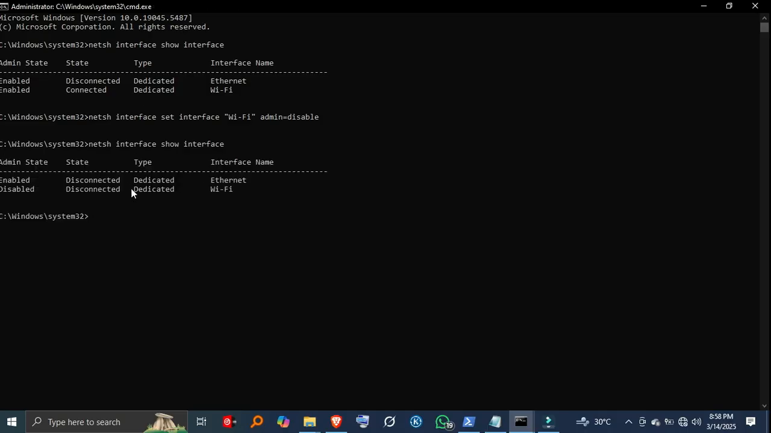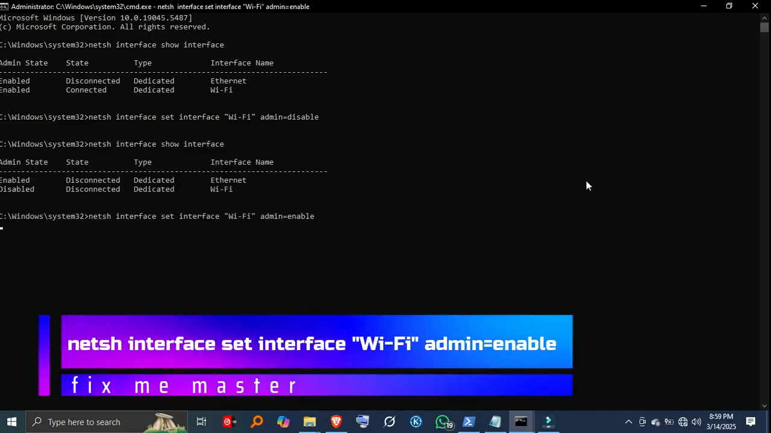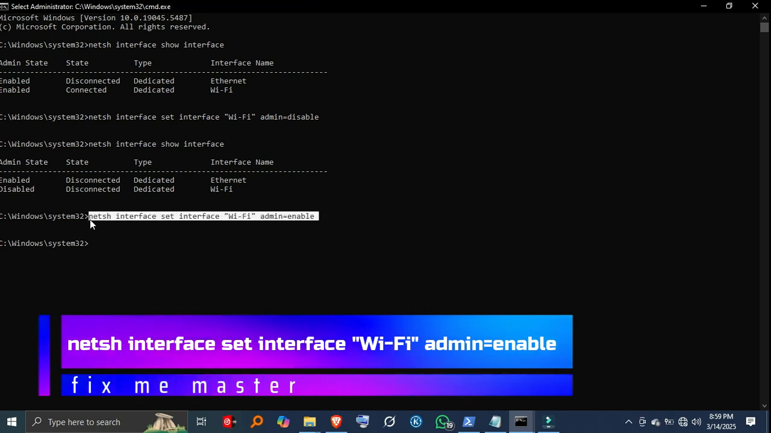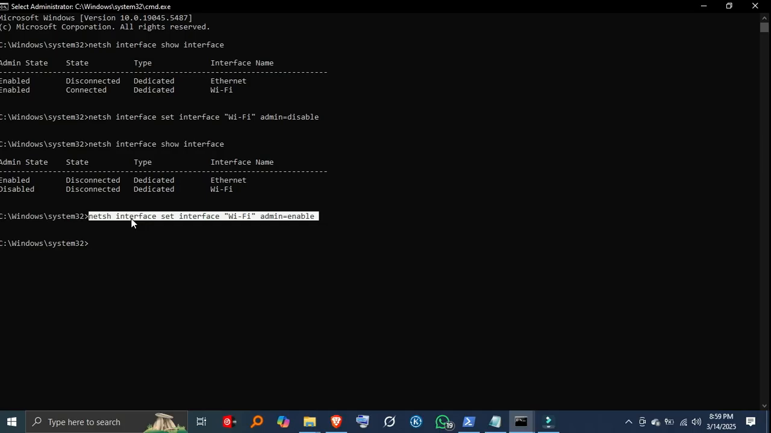Step 4. Enable the network adapter again. To re-enable the adapter, simply run netsh interface set interface Wi-Fi admin=enable. Again, make sure to use the correct adapter name.